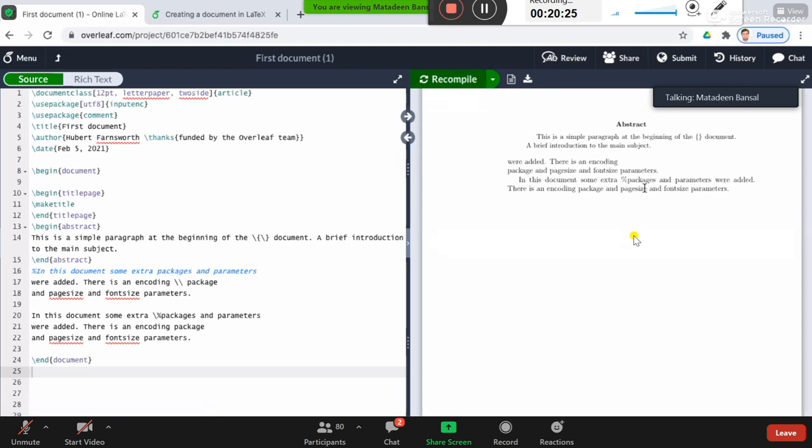So all these special characters, these reserved characters, are reserved for some commands in LaTeX, so you cannot use them in the normal text. But if you want to use them, there is a special way of doing that. You use a backslash before the reserved character you want to use. All right.